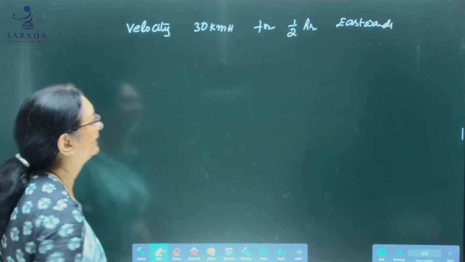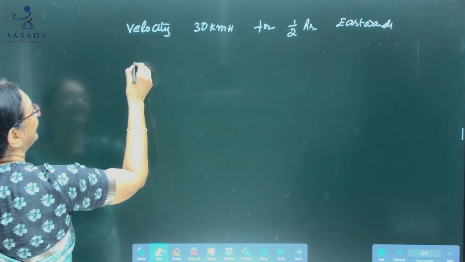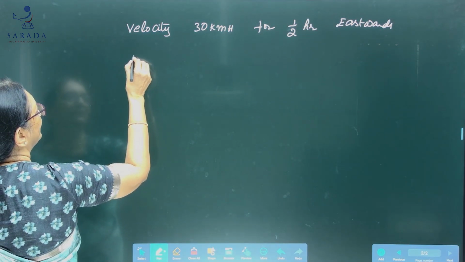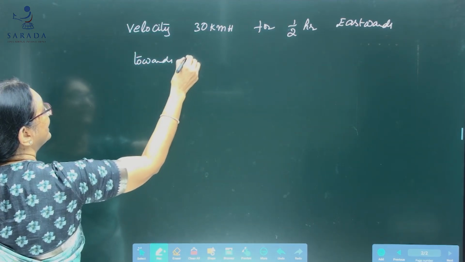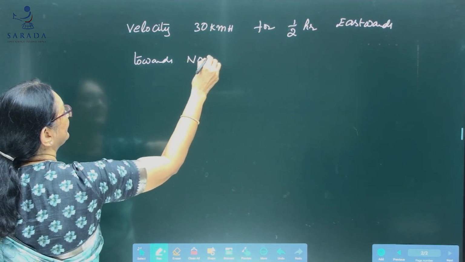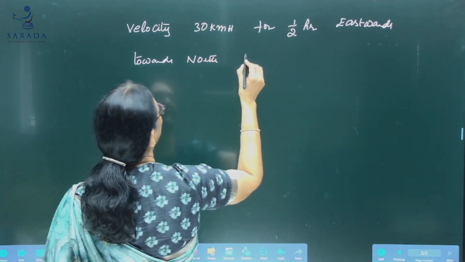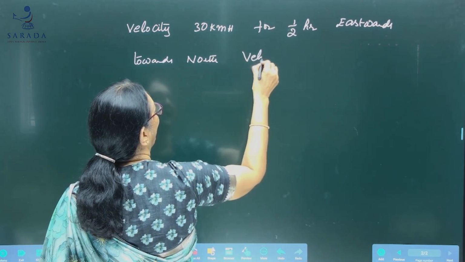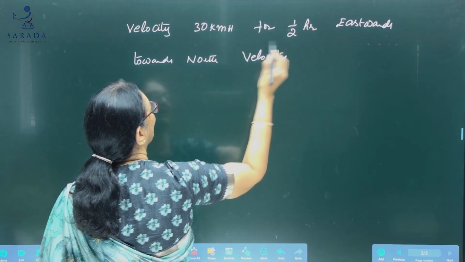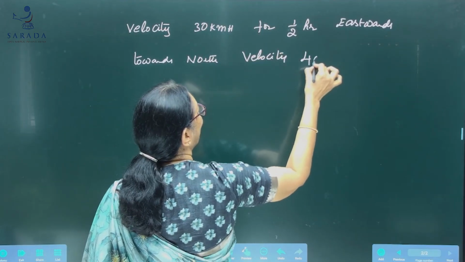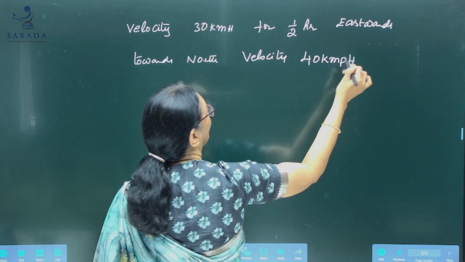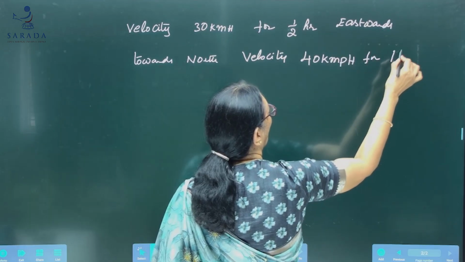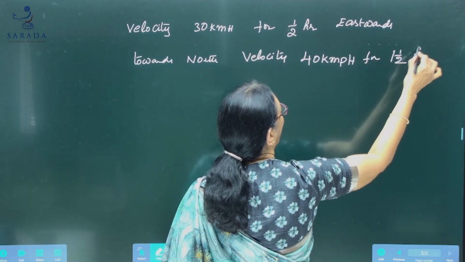Then it turns towards north and moves with a velocity 40 kmph for 1.5 hours.